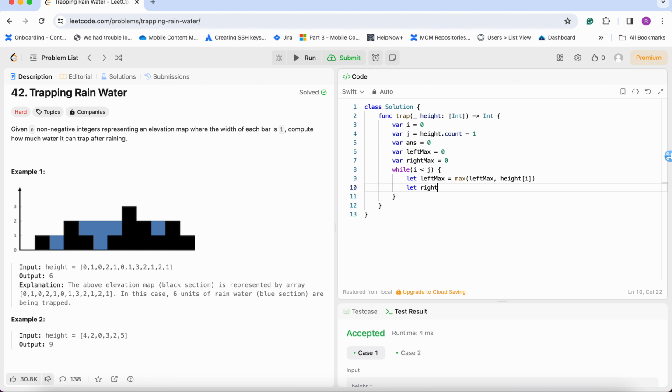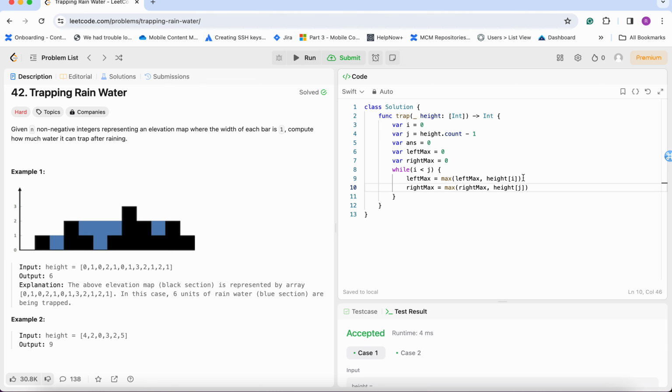Right max will be max of right max and height of jth bar, because we are calculating for the right side, right?